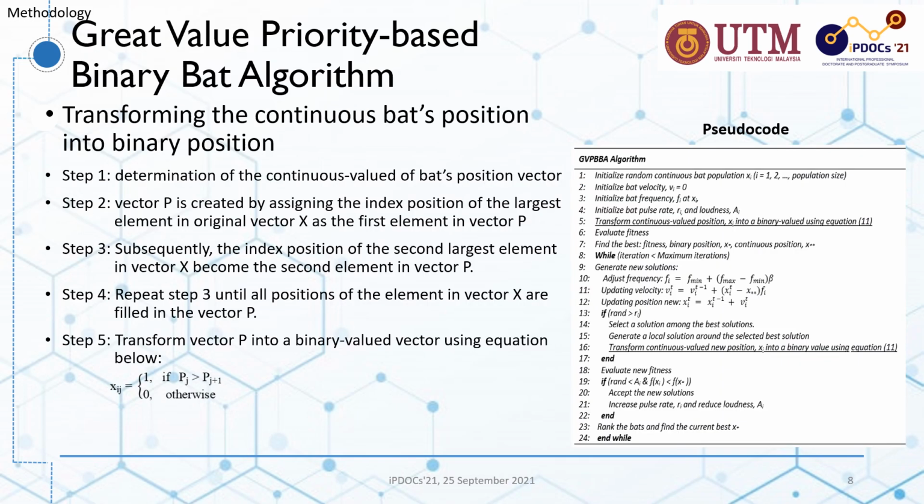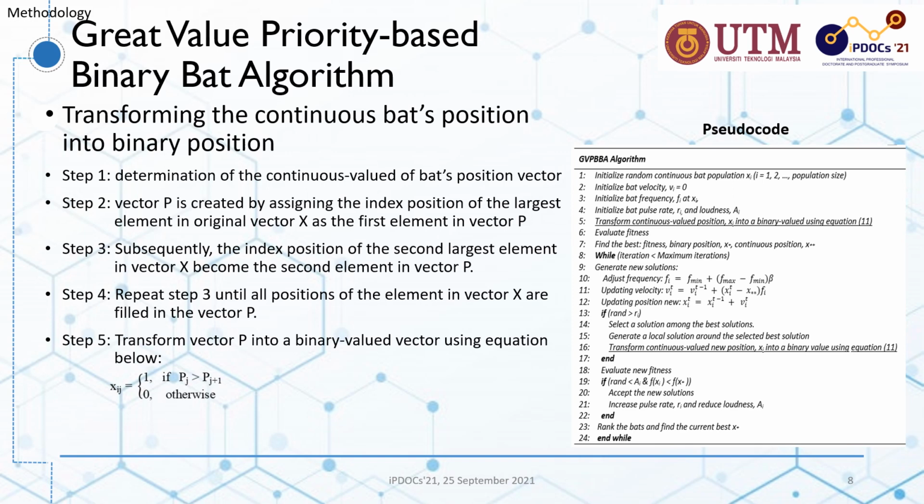Binary Bat algorithm is a variant of Bat algorithm introduced to solve discrete optimization problems such as variable selection process. As for this research, a great value priority-based discretization approach to map continuous value to binary valued solution is employed during initialization of solutions and obtain new solution.